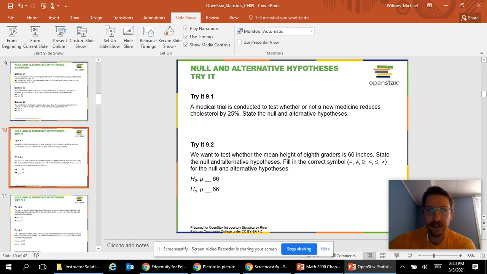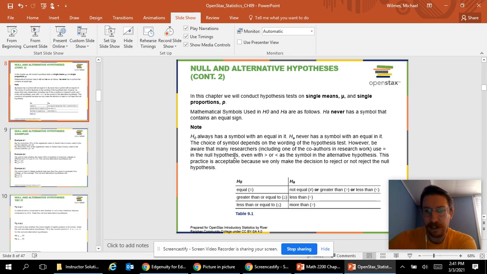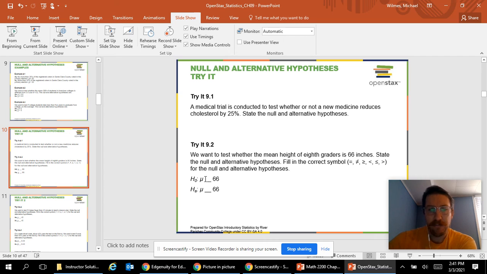So down here, we want to find the average height of 8th graders, 66 inches. So whether the mean height of 8th graders is 66 inches. Remember, we always put the equals in the null hypothesis. So that would be mu, or our average, equals 66. And here, alternative, average doesn't equal 66. So just equals and doesn't equal.